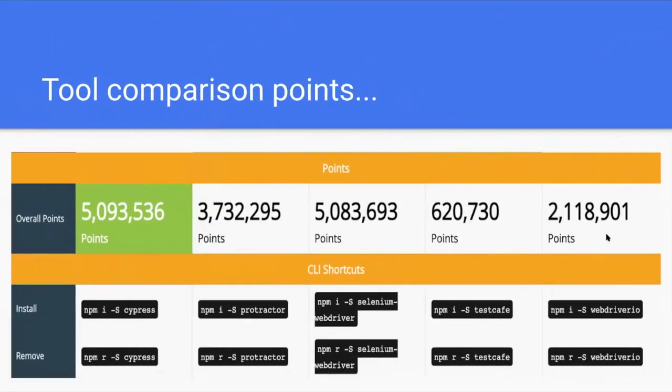Here we can see the overall comparison of points for Cypress, Selenium, Protractor, TestCafe, and WebDriver. To install Cypress, we use the command npm install cypress --save-dev locally. And in the overall points, we can see Cypress is leading the other popular frameworks such as Selenium and Protractor.